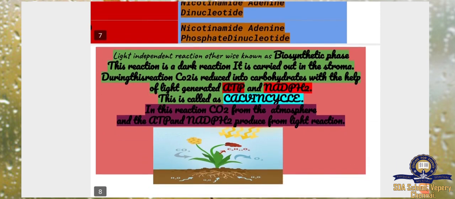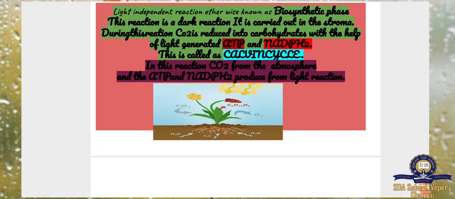Next, light independent reactions. So without light, the reaction is taking place. Light independent reactions are otherwise known as the biosynthetic phase. This reaction is a dark reaction. So light independent means without light, so dark reaction. It is carried out in the stroma. During this reaction, carbon dioxide is reduced to carbohydrate with the help of light generated ATP and NADPH2. This is called the Calvin cycle.